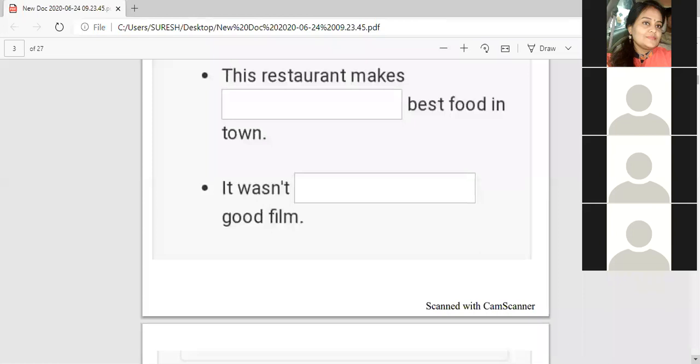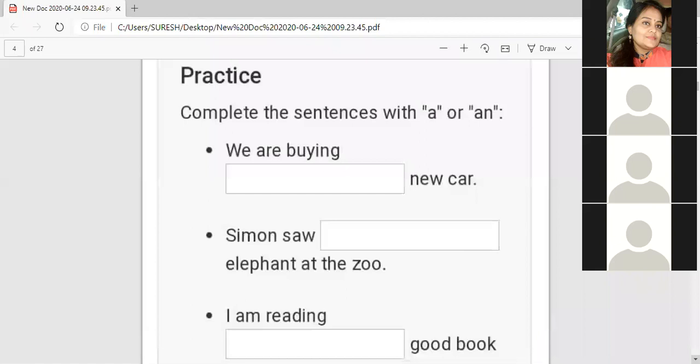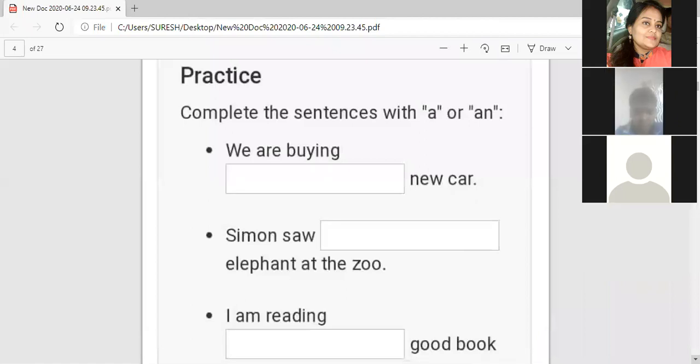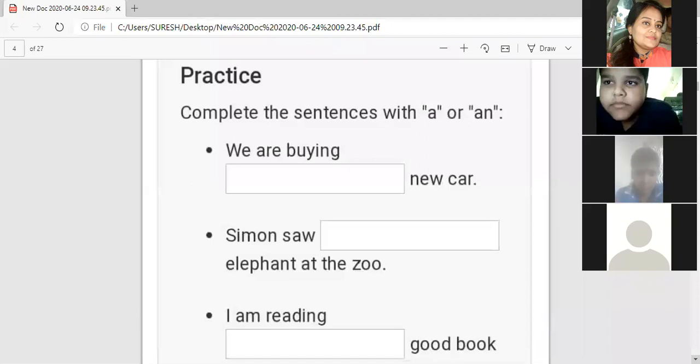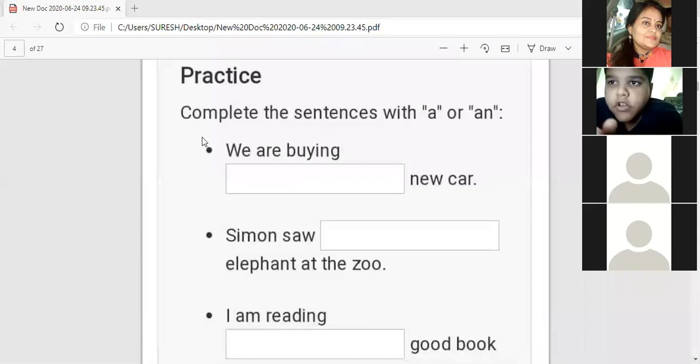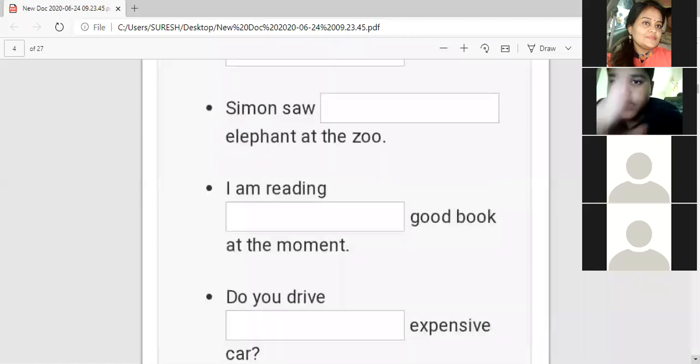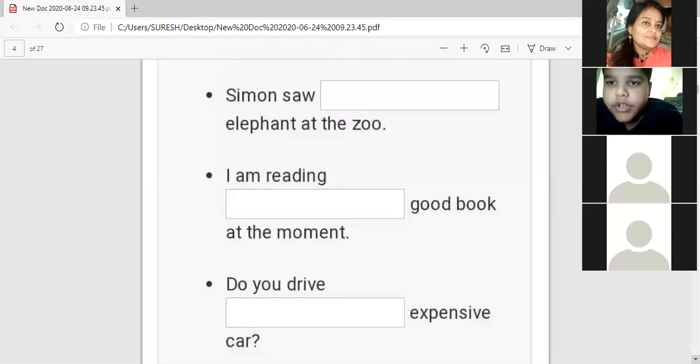Very good, the children are studying well. Next, "We are buying a new car." Next is "Simon saw an elephant at the zoo." Next, "I am reading a good book." A good book. Very good.